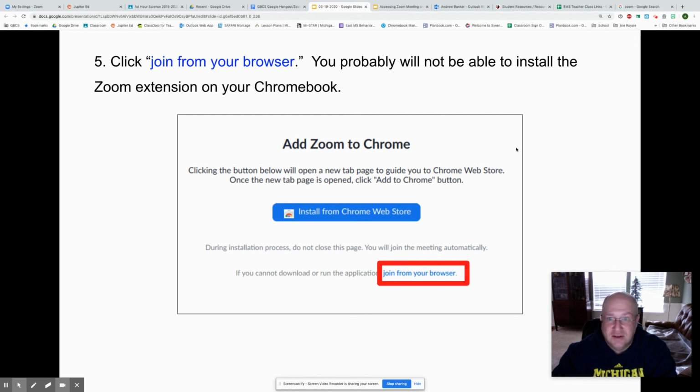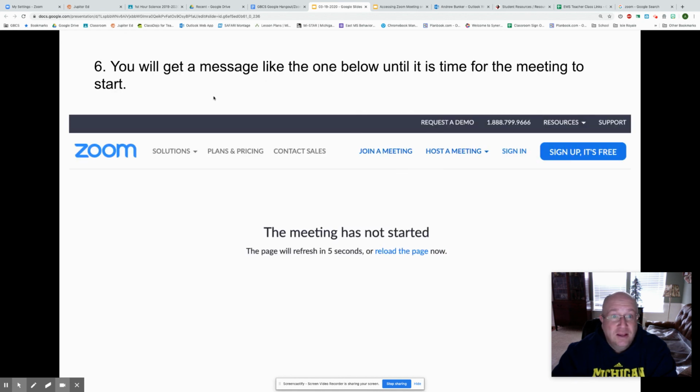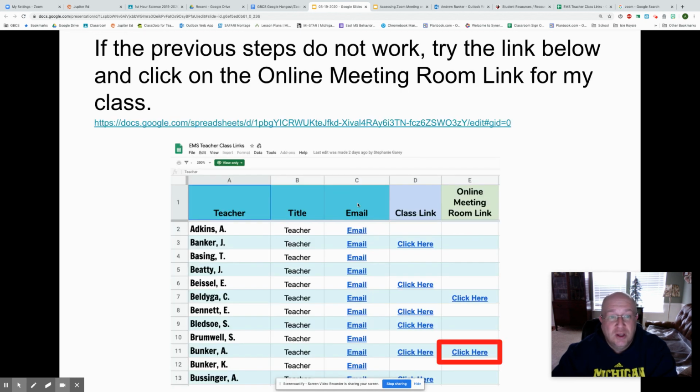That is unlocked. When you do that, you should get a message like this. And until I open the meeting room, it'll look something like this. At the time of the meeting, a different screen will come up and you'll be allowed to join the meeting.